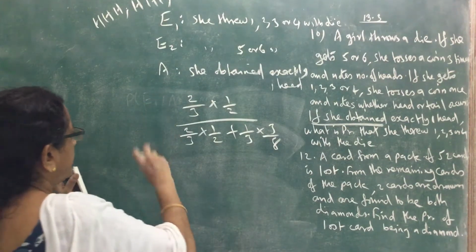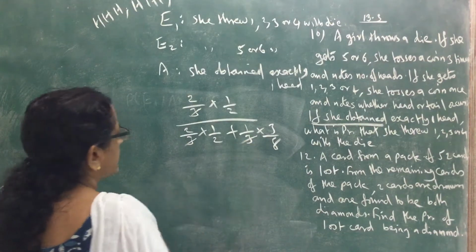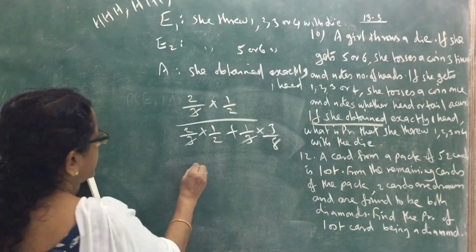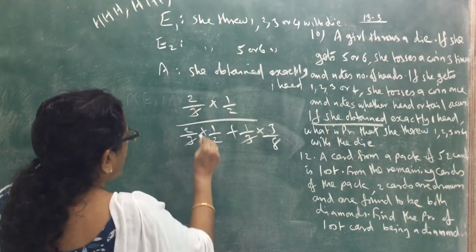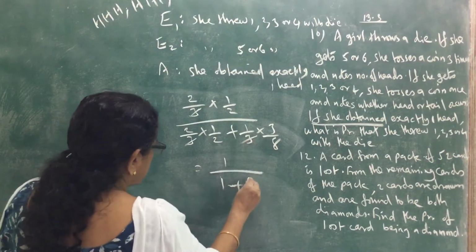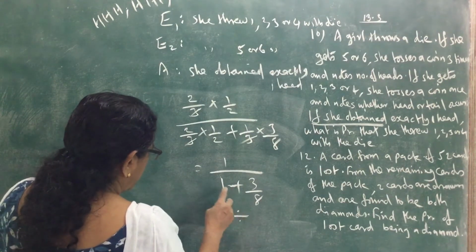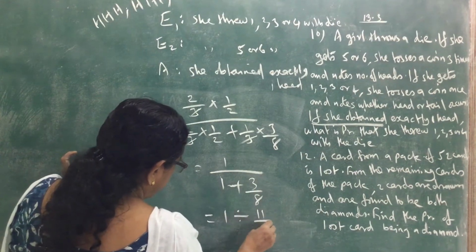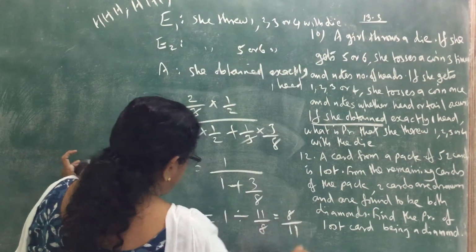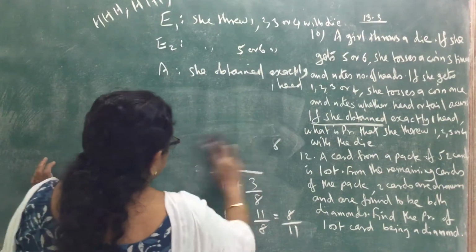Here the 3s cancel. That is 1 divided by 1 plus 3 by 8, which equals 1 divided by 11 by 8, that is equal to 8 by 11. So the answer is 8 by 11.